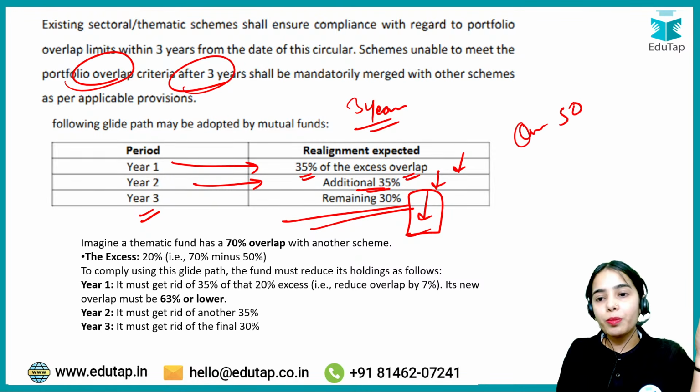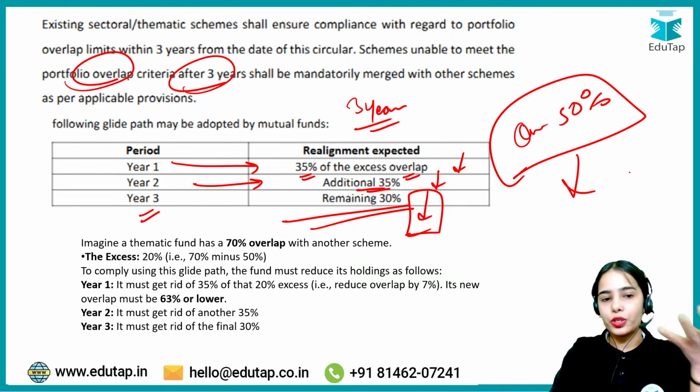The overlap cannot be more than 50%. So whatever is excess, that has to be reduced in this manner.